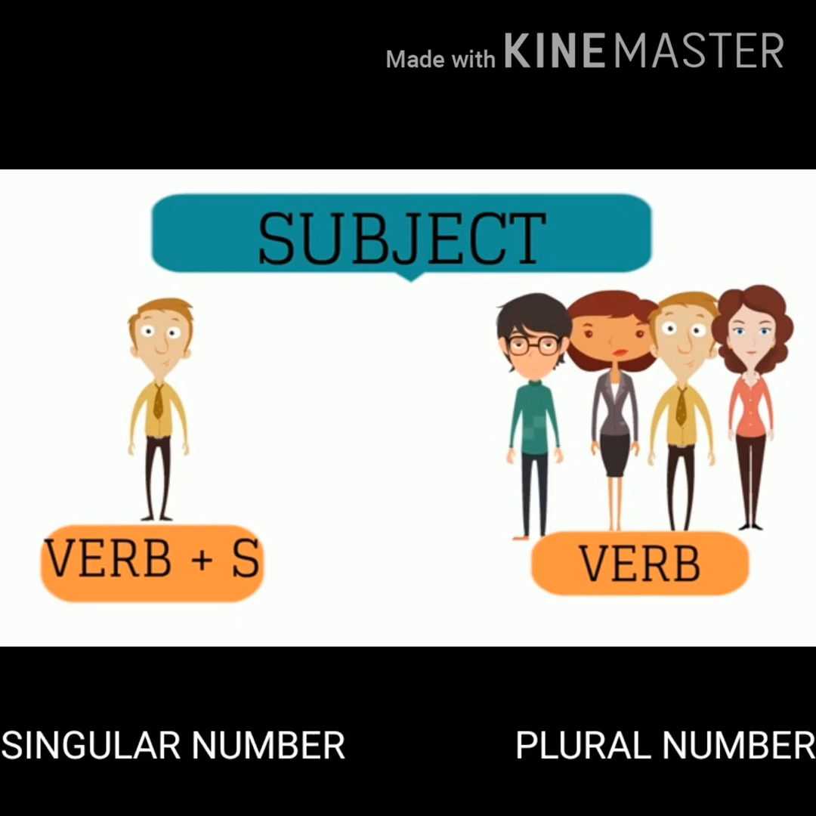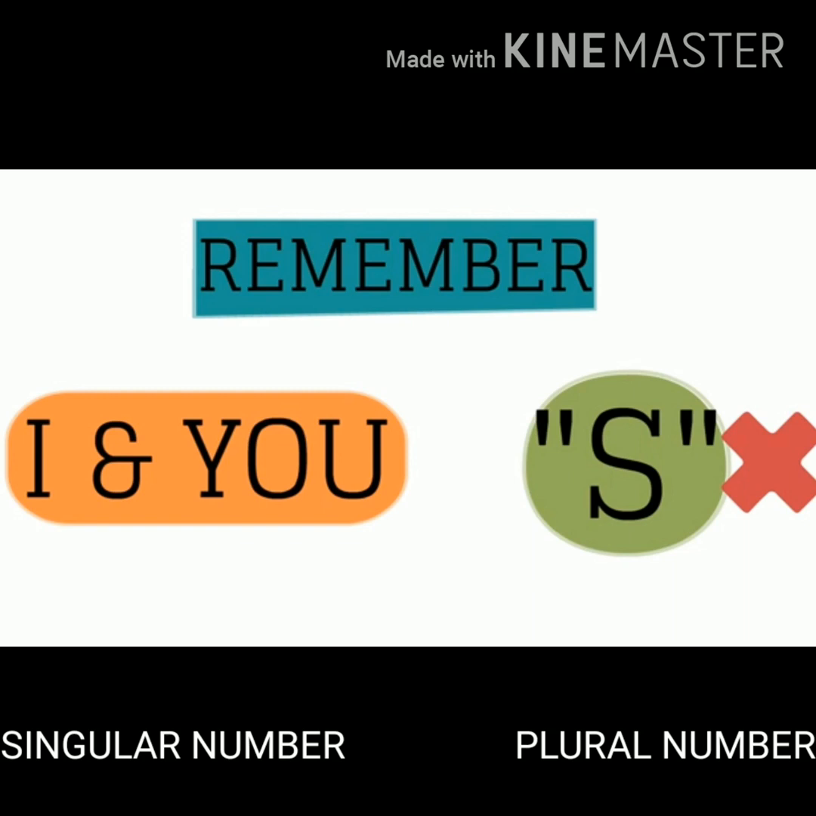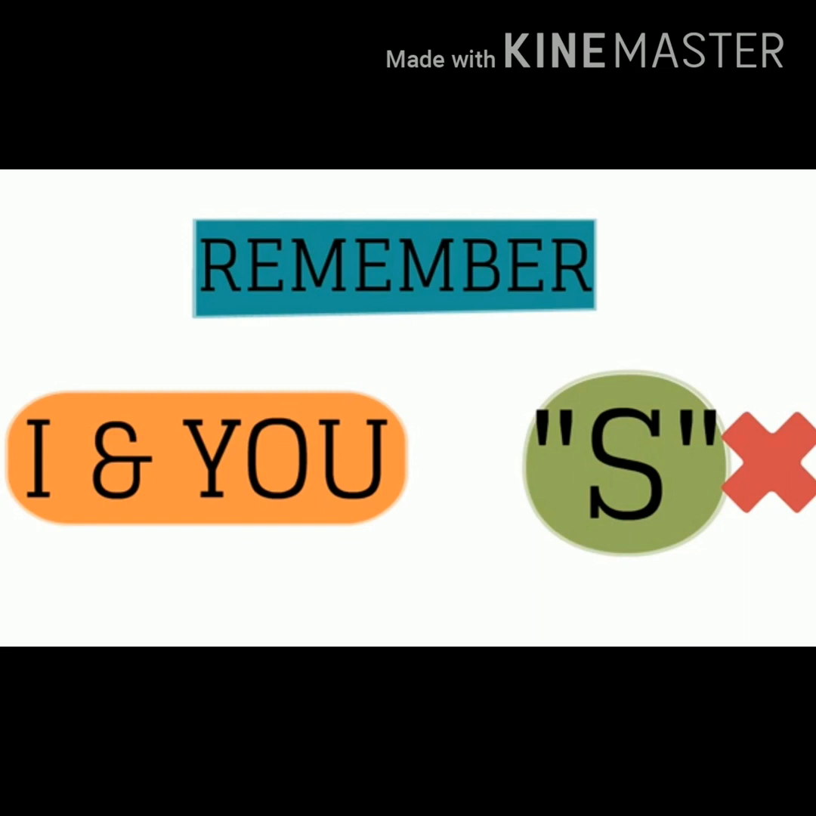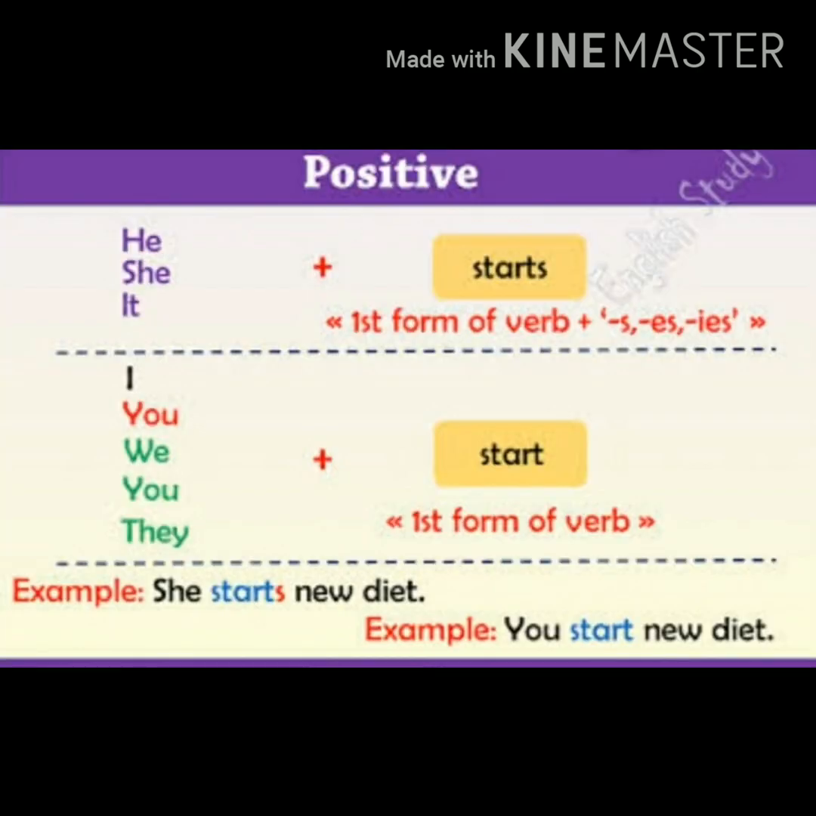Let's learn the rule. Whenever we talk about a single person or a singular noun, we should add s to the main form of the verb, like writes, eats, rises, draws, and many more. And whenever we talk about a plural noun or more than one person, then we should not add any s to the main form of the verb. Remember, with the first person I and second person you, we cannot use s in the main form of the verb.